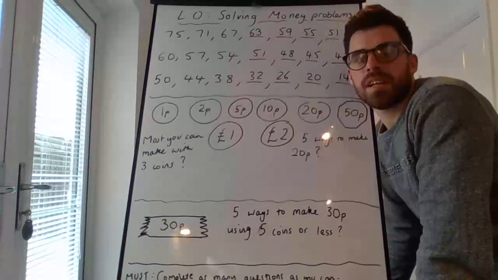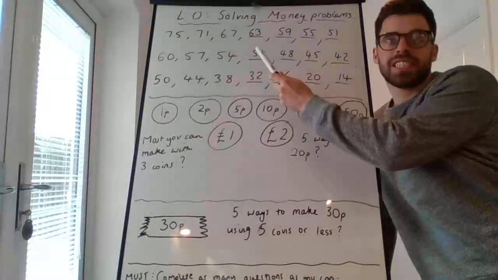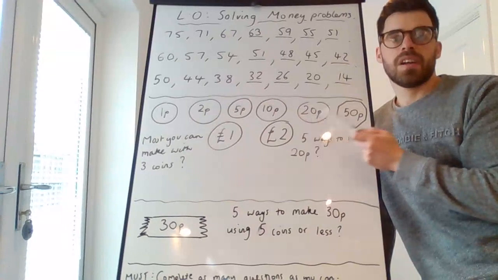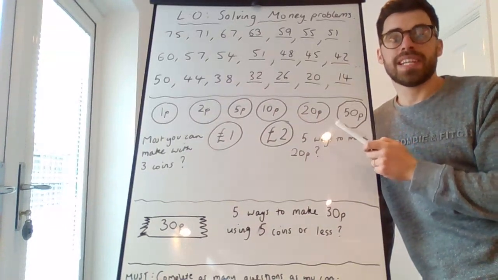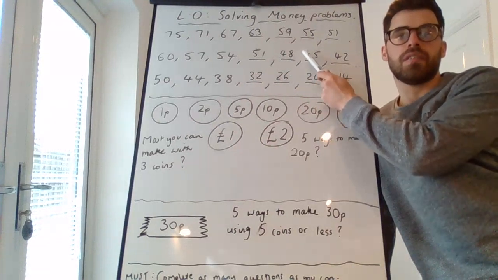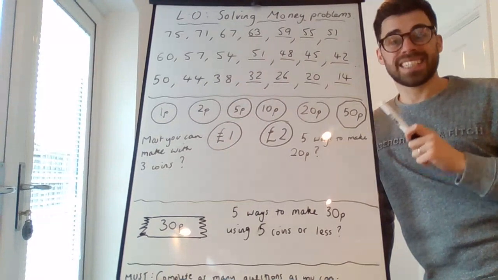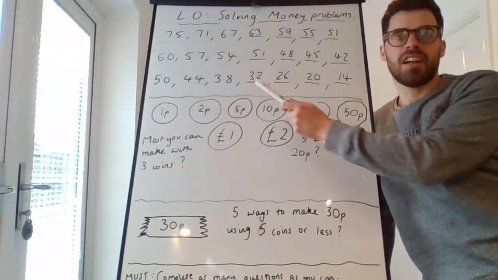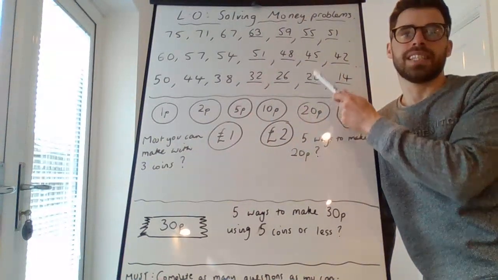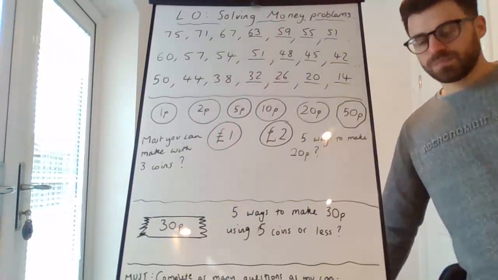Well done, Year 3. The first sequence was going back 4, so we have 67, 63, 59, 55, 51. The next sequence was going back 3 each time, 51, 48, 45, 42. And the final sequence was going back 6. You had to count very carefully, 38, 32, 26, 20, 14. Very well done if you got any of those correct.